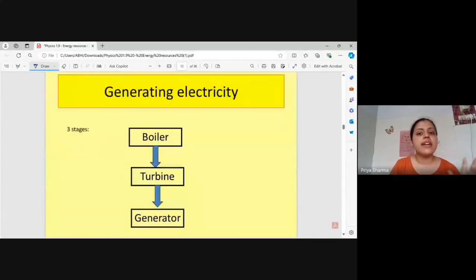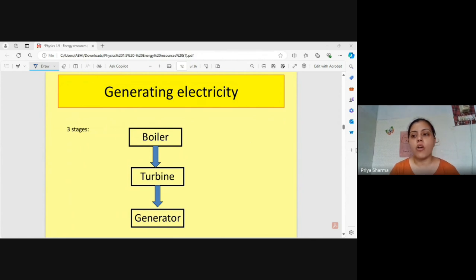Now, generating electricity. Electricity can be generated from the sun, from tidal energy, from fossil fuels, in various ways. We have read about many energy sources from which we can get electricity. But how is that electricity generated from them? To generate electricity, it goes through three steps. Very important. Once you know these steps, whether it is tidal energy, wind energy, or geothermal energy, every energy resource goes through these steps to generate electricity. These are the basic steps to know how electricity is generated.